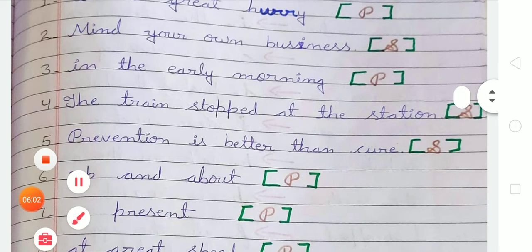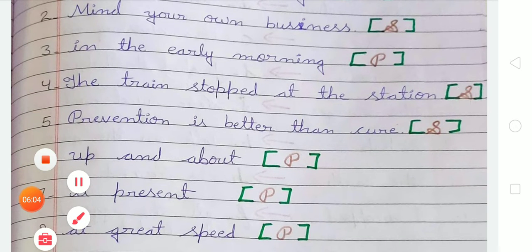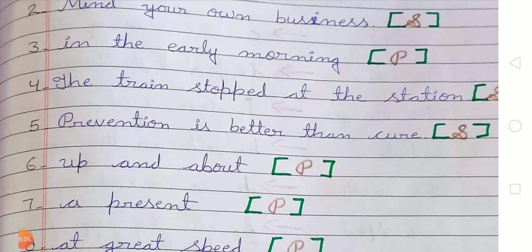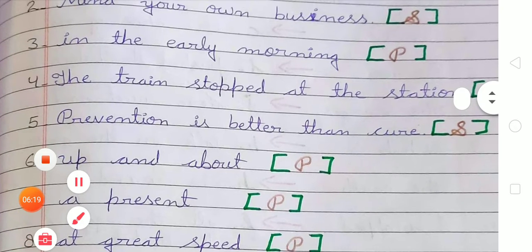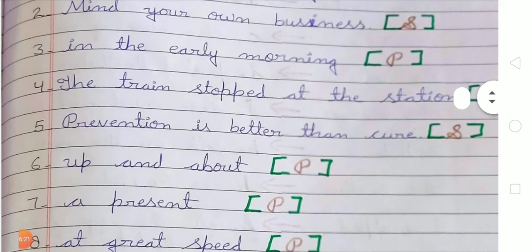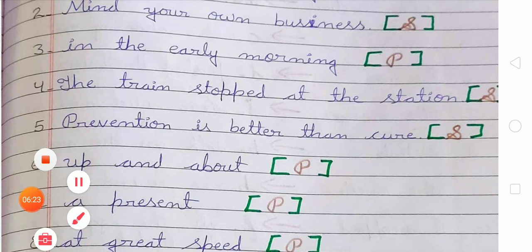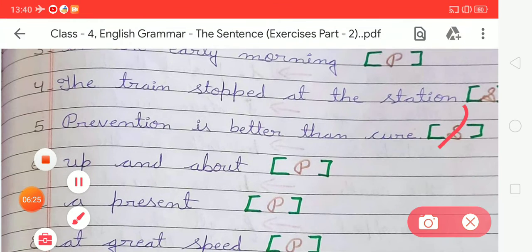Okay student. Now the fifth one. In number 5 there is "Prevention is better than cure." Tell me, is it a sentence or a phrase? Yes student, it is a sentence. For the sentence we have to write S here, because this given group of words makes sense: "Prevention is better than cure." So we have to write S in front of this sentence.